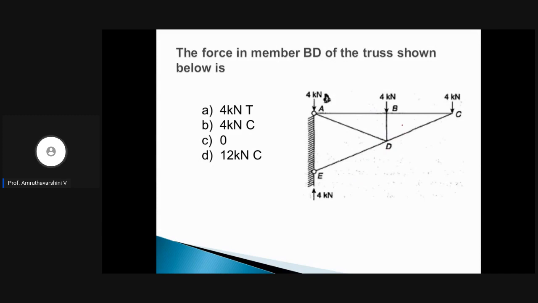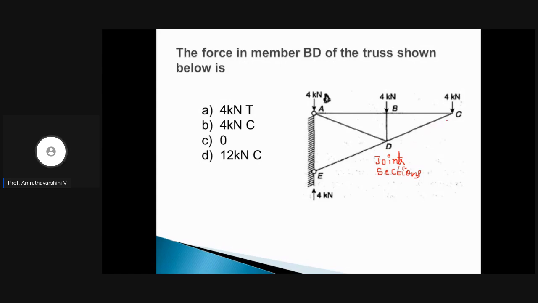To find the force in member BD, you can either make use of method of joints, or what else do we have? Yes, it is method of sections, right? Now what happens if you make use of method of joints?